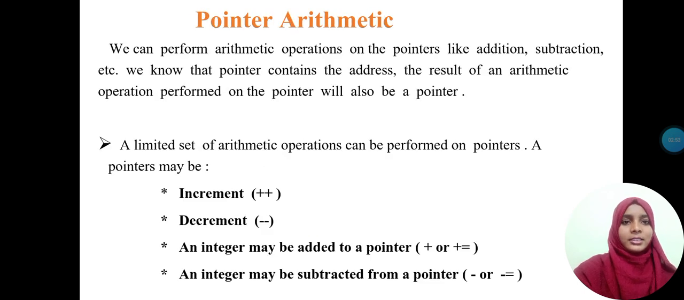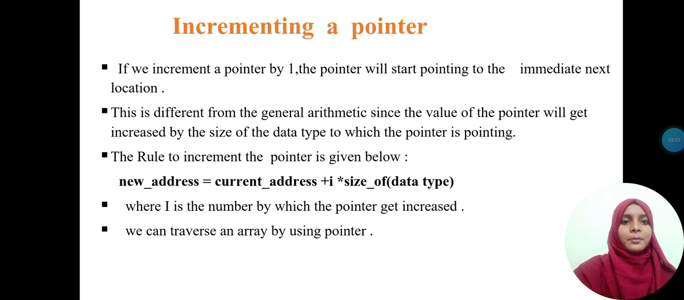Pointer arithmetic. We can perform arithmetical operations on pointers like addition, subtraction, etc. We know that a pointer contains an address. The result of an arithmetical operation performed on the pointer will also be a pointer. A limited set of arithmetical operations can be performed on the pointer. A pointer may be incremented, decremented, an integer may be added to the pointer, or an integer may be subtracted from a pointer.